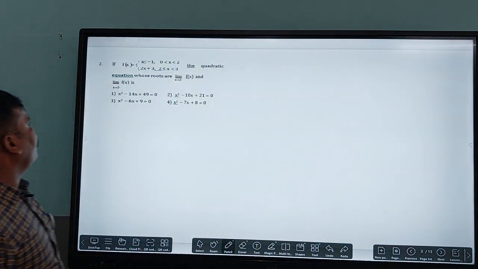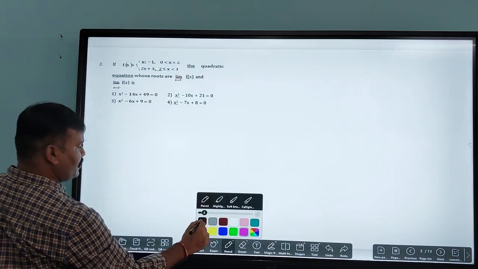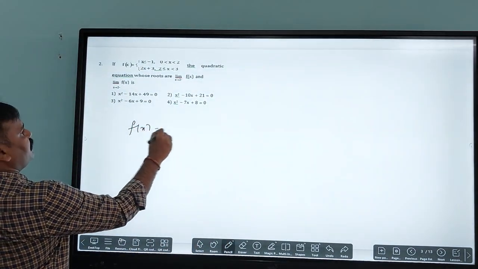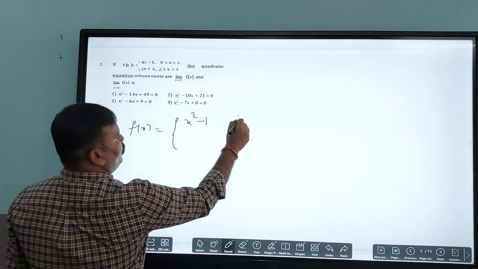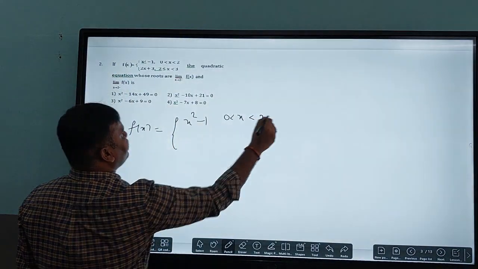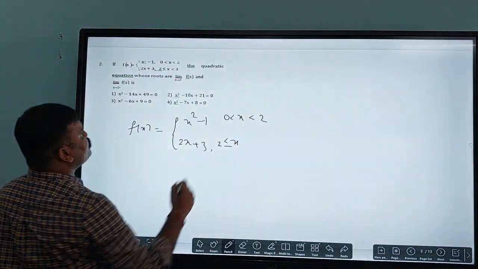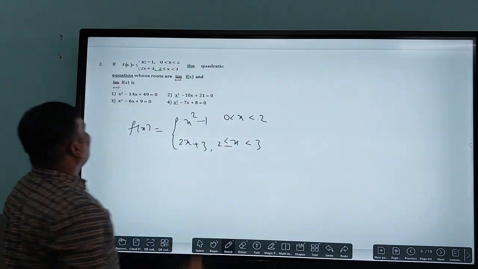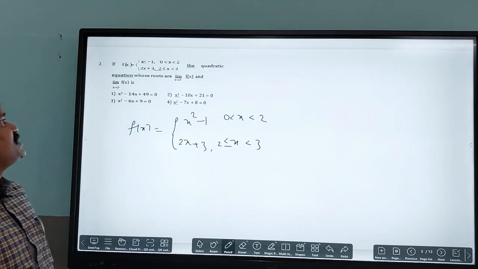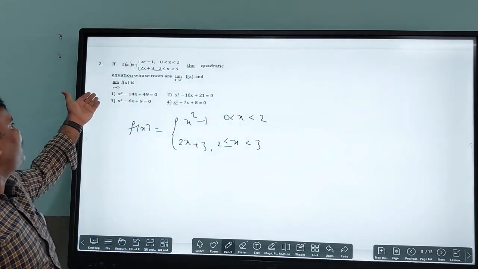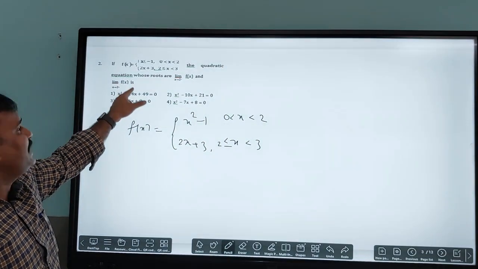The second question: if f of x is equal to x square minus 1 for x greater than 0 and less than 2, and 2x plus 3 for x greater than or equal to 2 and less than 3, find the quadratic equation whose roots are the limit as x tends to 2 minus of f of x and the limit as x tends to 2 plus of f of x.